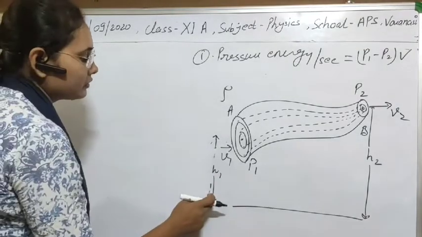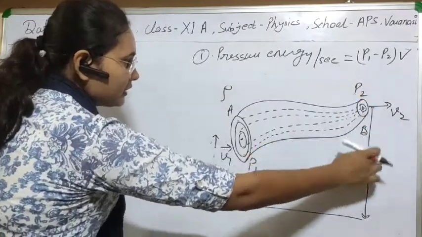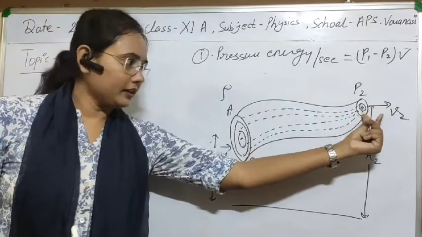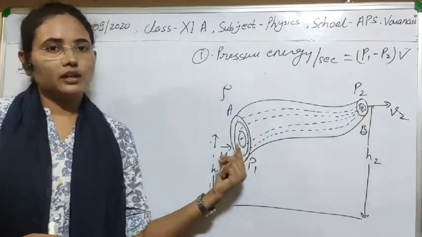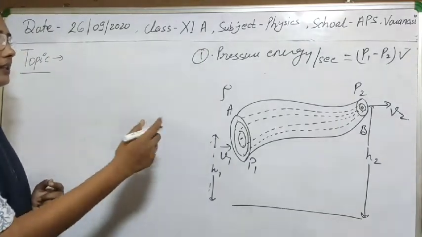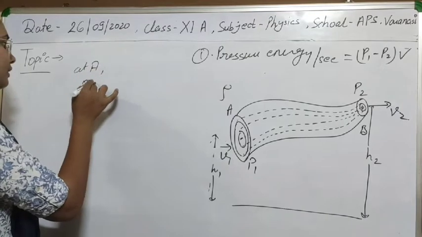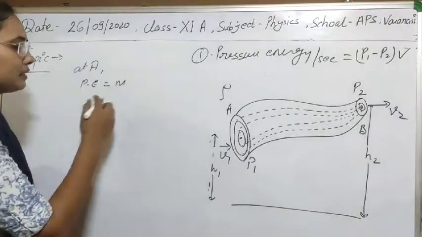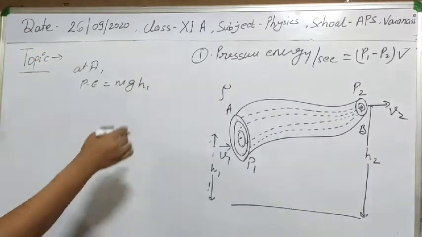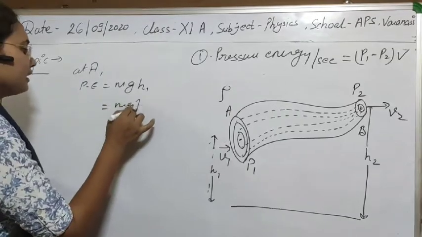As you know, here the height is h1 and this point is at height h2, then definitely there will be greater potential energy than at this point. So there will be an increase in potential energy, and how much it will increase we can calculate easily. At A the potential energy will be mg h1, and at B it will be mg h2.